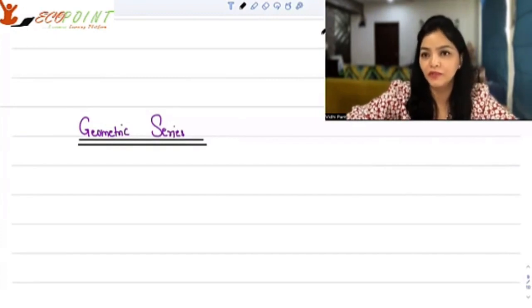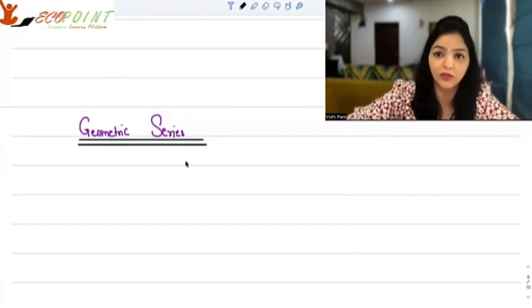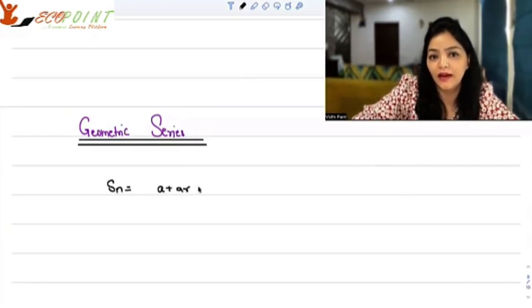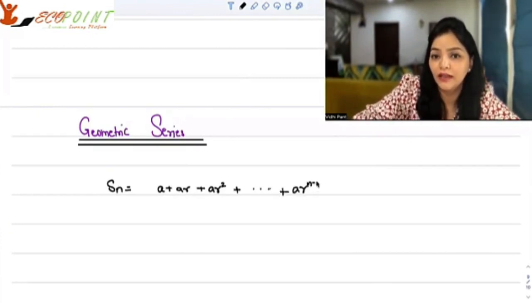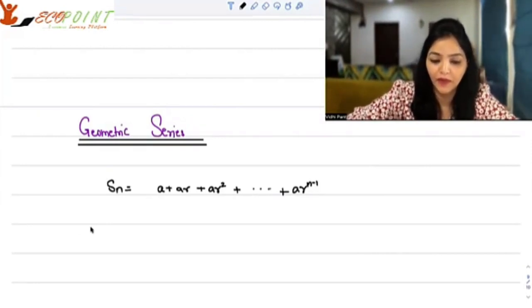We've understood the term series, right? So a geometric series is when we are adding the terms of a geometric progression or geometric sequence. So Sn will be a plus ar plus ar square plus, till the nth term, ar to the power n minus 1. That's what will be your general term Sn here.